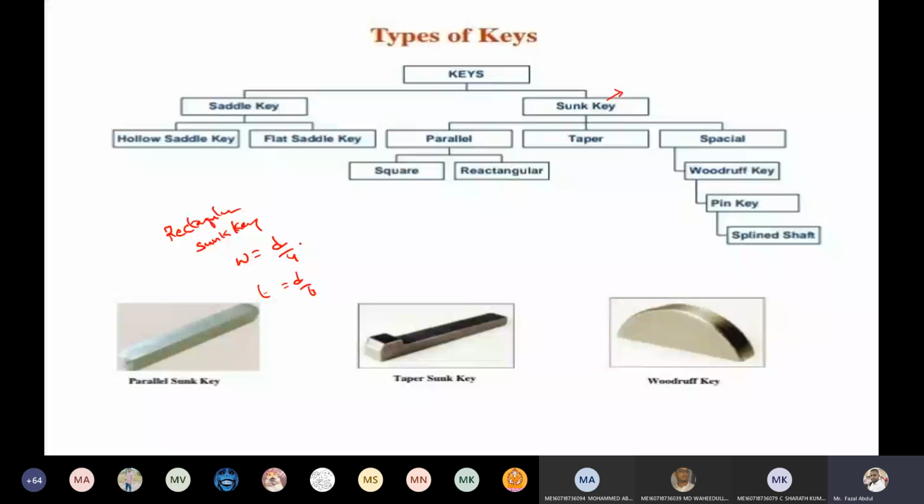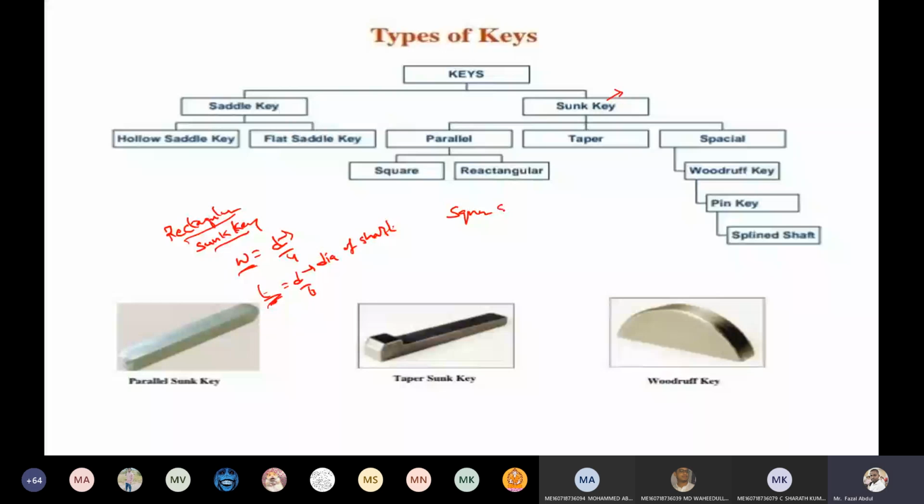So the rectangular sunk key is classified based on its width and thickness. If it is square, it is a square sunk key. Next is the square sunk key.